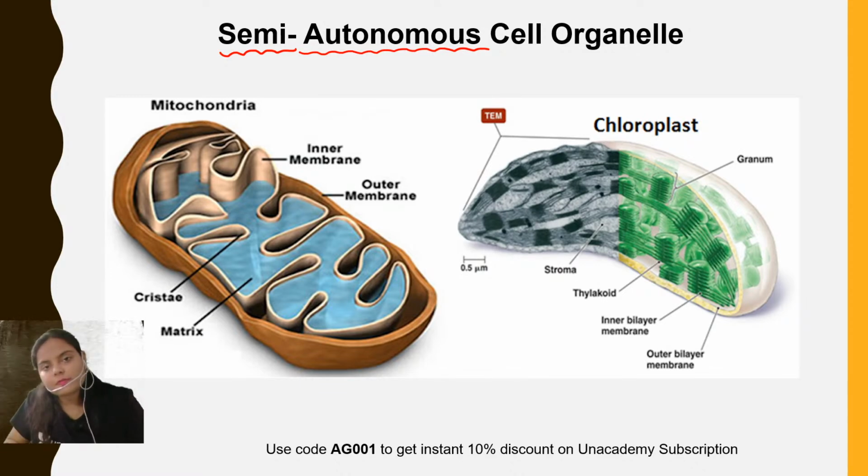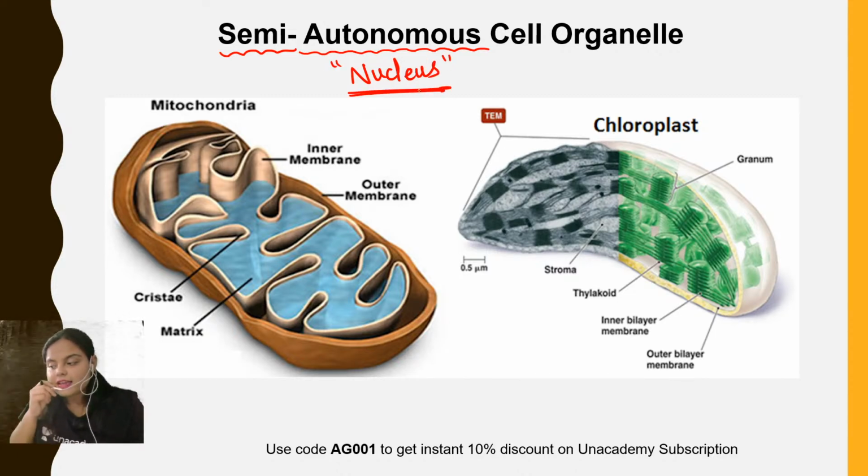On which structure? See, I told you that the nucleus is the director of the cell. That means the nucleus controls each and every activity of the cell. And you know, all the cell organelles which are present in the cytoplasm, their activity is being regulated by the nucleus, except for the semi-autonomous cell organelles.